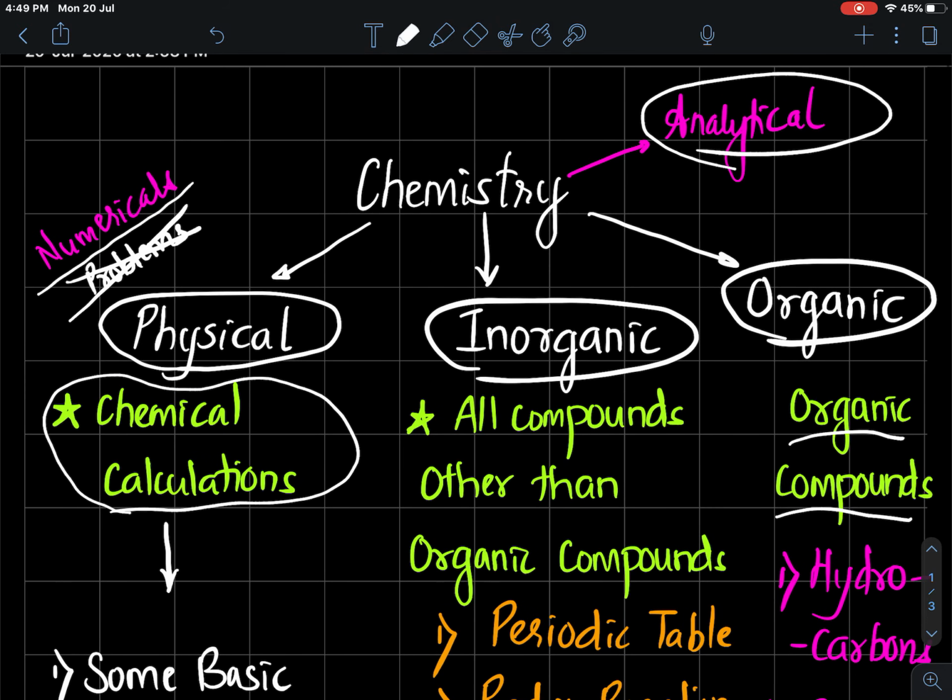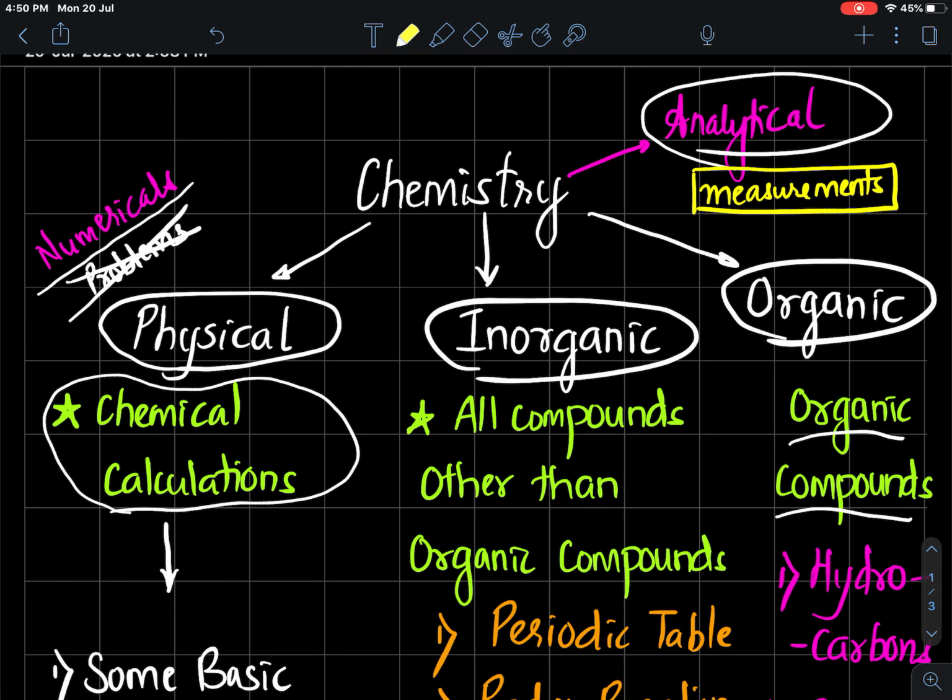Then there is one more branch of chemistry called analytical chemistry. Analytical chemistry is that branch of chemistry which deals with calculations. Not calculations, measurements, to be very correct. So if you're doing any type of measurements in a chemistry lab, then that branch of chemistry is called analytical chemistry.